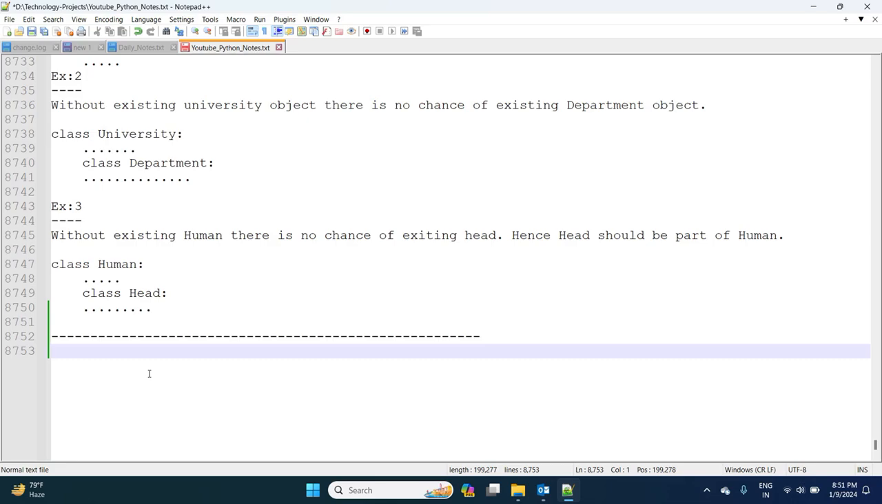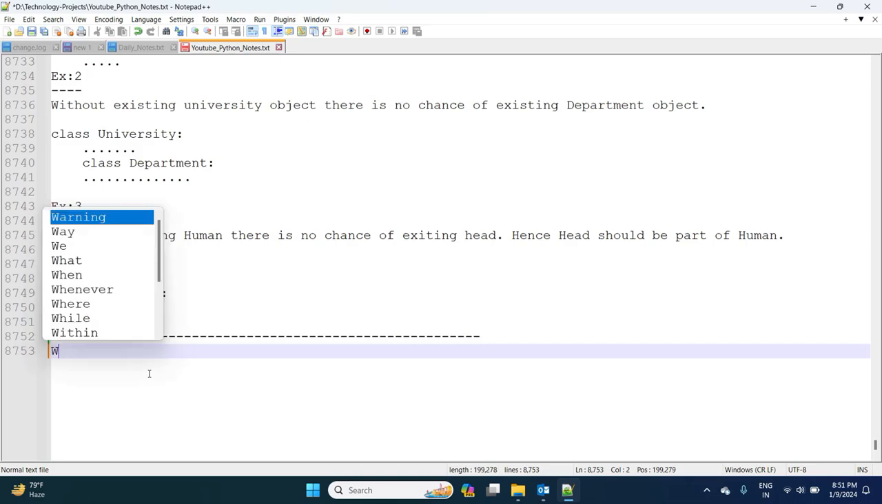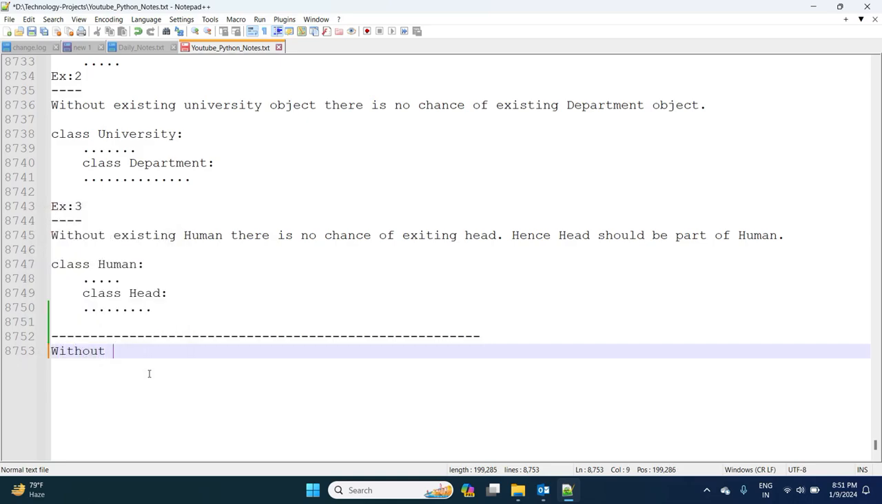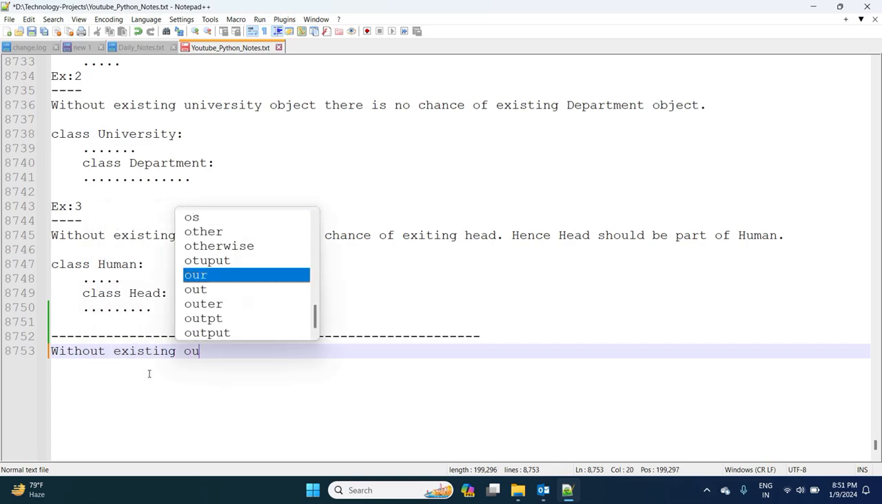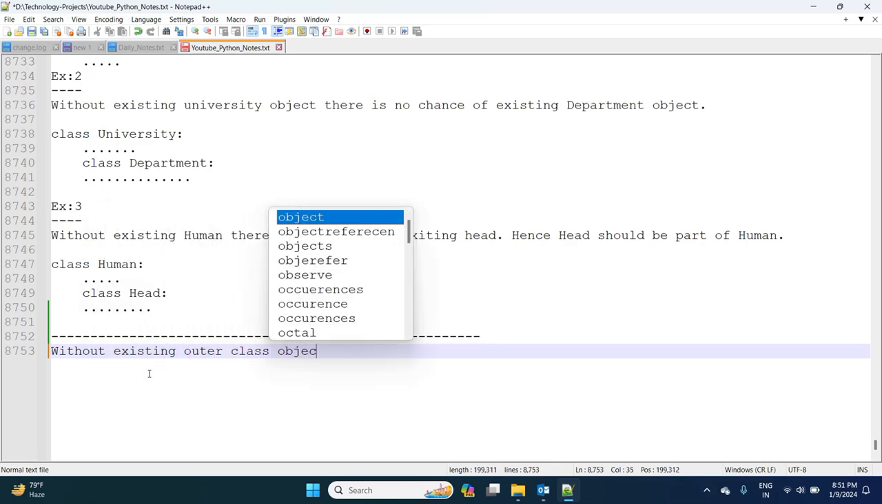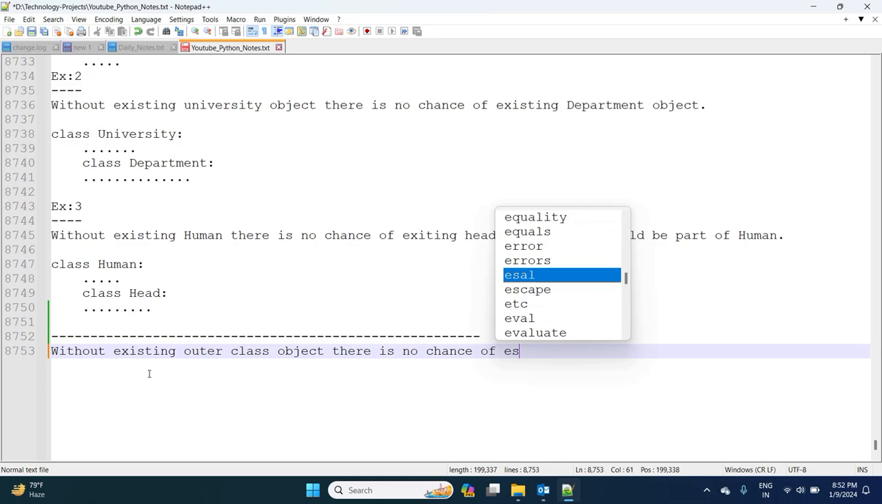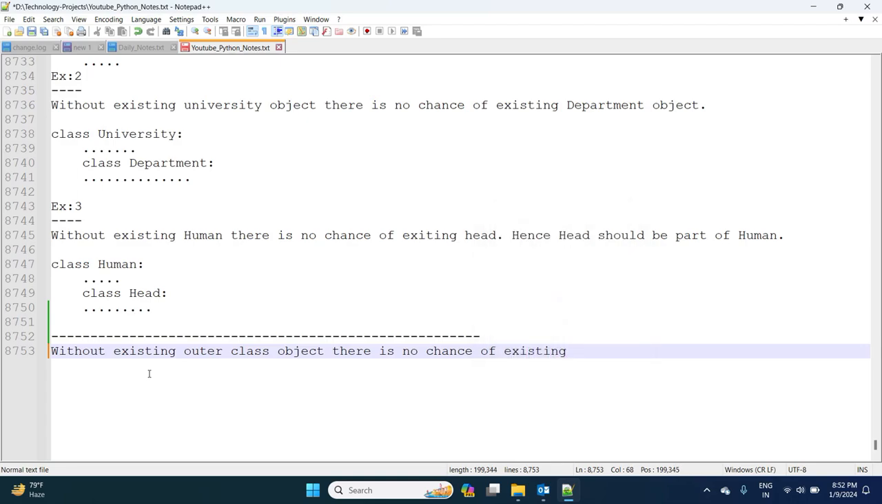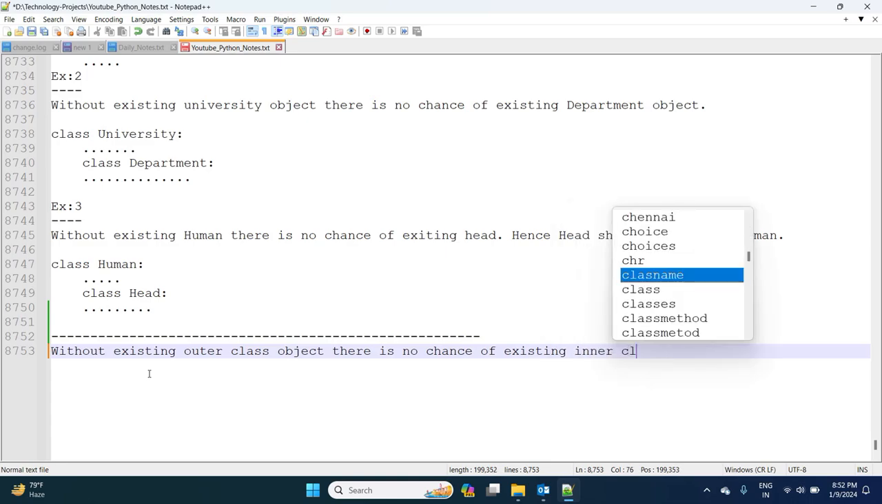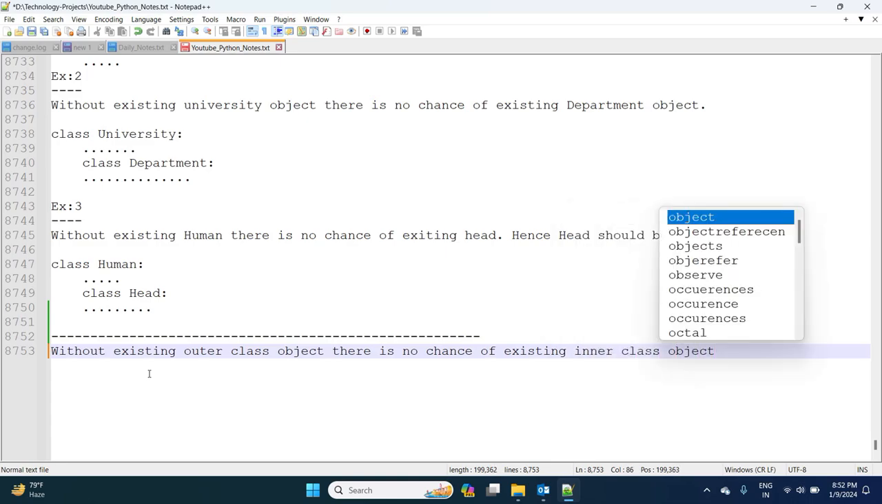Now I am writing, based on the above examples: without existing outer class object, there is no chance of existing inner class object.